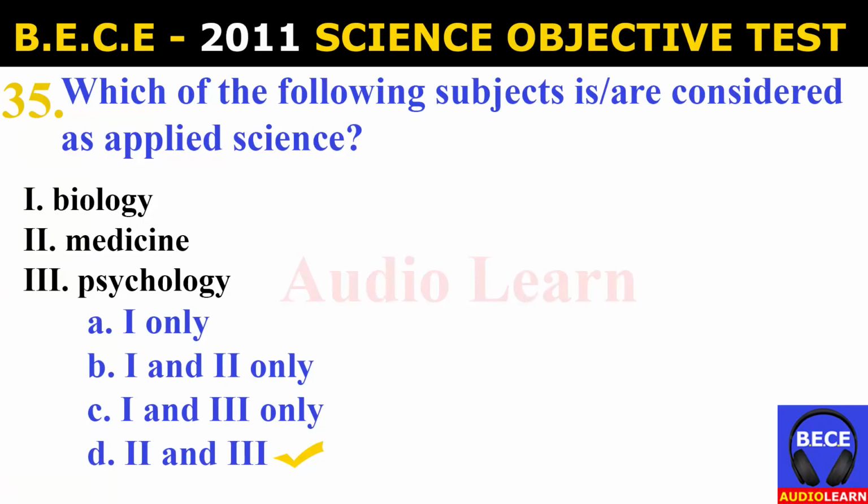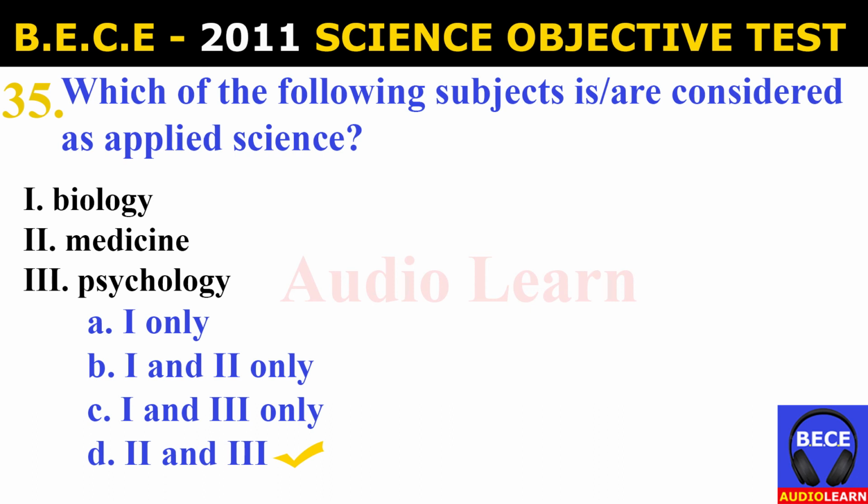Number 35. Which of the following subjects is or are considered as applied science? I. Biology. II. Medicine. III. Psychology. And the possible answers are A. I only. B. I and II only. C. I and III only.